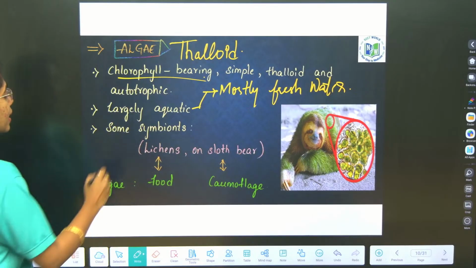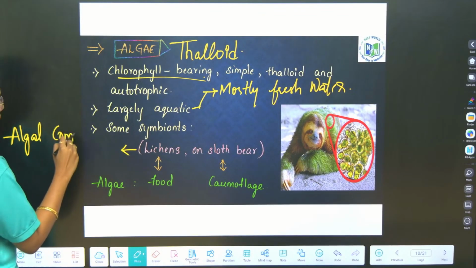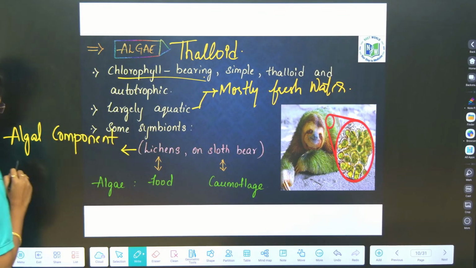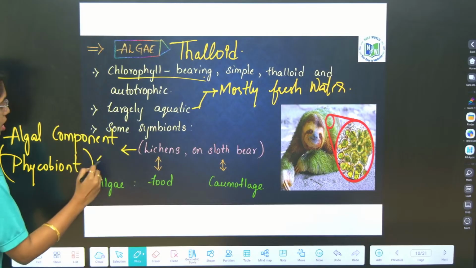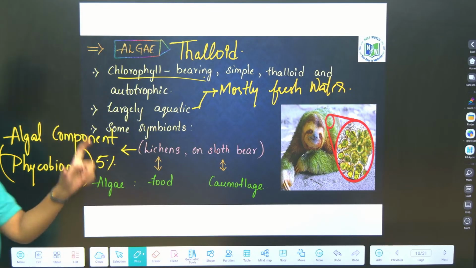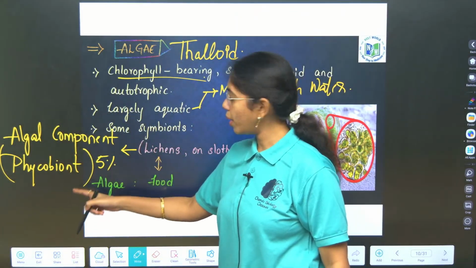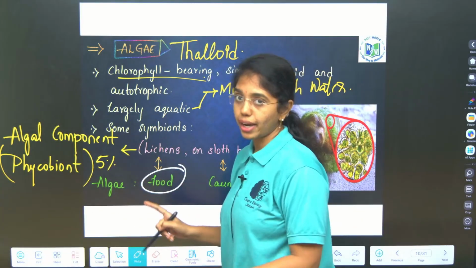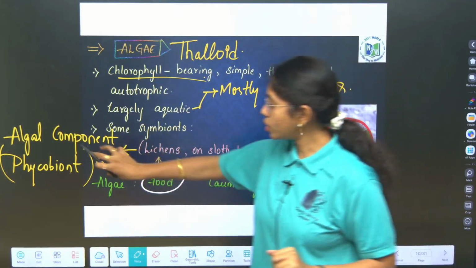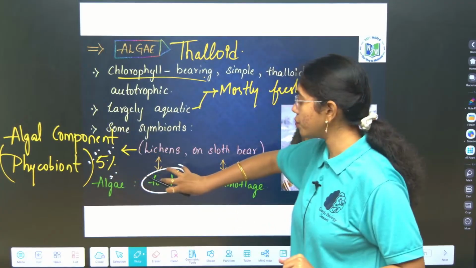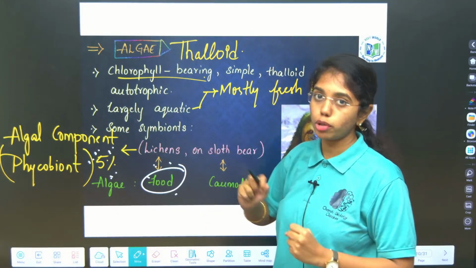In lichens, the algal component is the phycobiont. The phycobiont is just 5% of the total lichen. In a lichen, only 5% is the algal component, the phycobiont, which provides food to the fungi. The fungal component is the mycobiont, which occupies 95% of the lichen. Just this 5% of algae will provide the nutrition for the entire fungal component. So lichens, what is the best use of them? They are good pollution indicators.